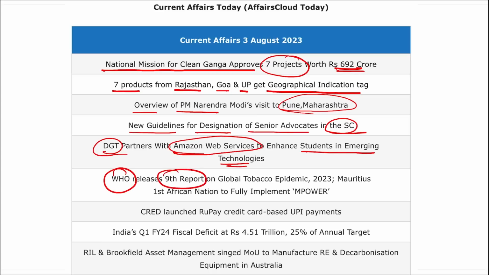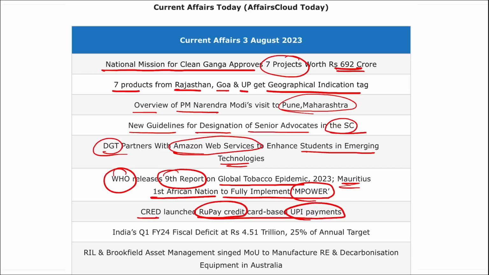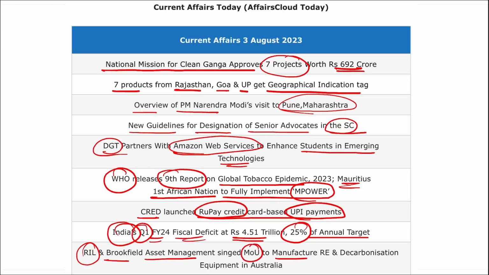WHO released the 9th edition of the report on the global tobacco epidemic. And Mauritius is the first African nation to fully implement Empower. They launched RuPay credit card based UPI payments. India's Q1 fiscal year 24 fiscal deficit at 4.51 trillion rupees, that is 25% of the annual target. RIL and Brookfield Asset Management signed an MOU to manufacture renewable energy and decarbonization equipment in Australia.